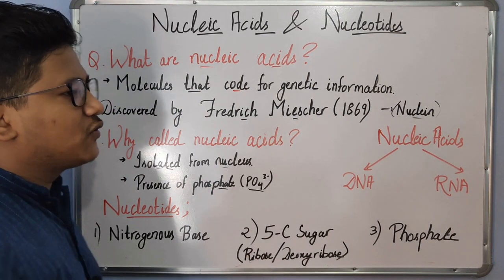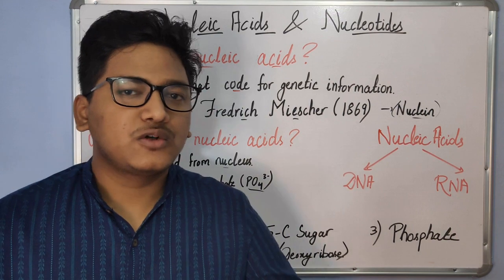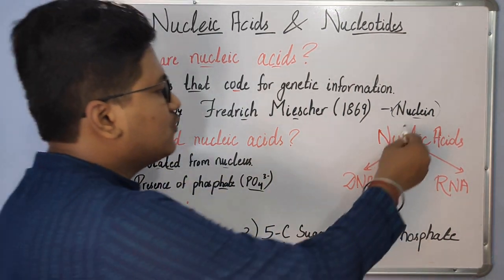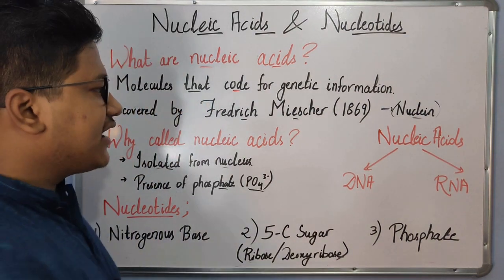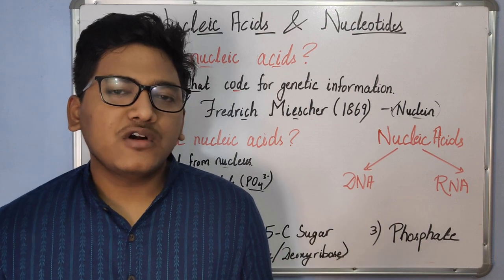Actually, Friedrich Miescher was working on discarded surgical bandages, and from that he was able to isolate pus cells or leukocytes, and from that he isolated this new biomolecule, which later came to be known as the nucleic acids. Now, why was it called nucleic acid then?